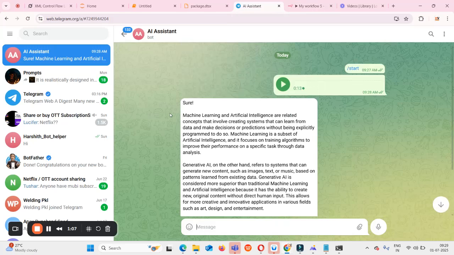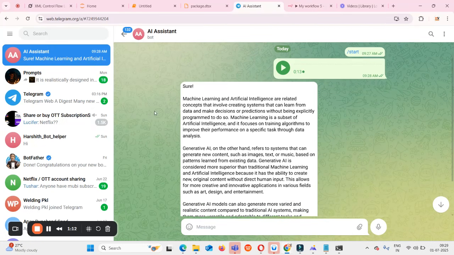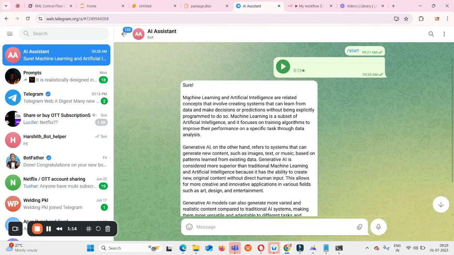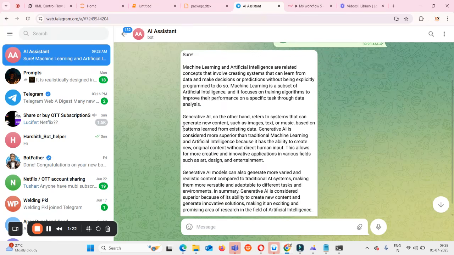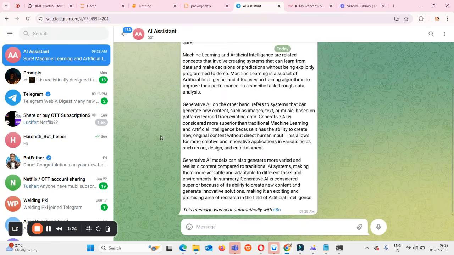So if I go and see in my Telegram now, you can see right here I have sent my audio message, and after that it's automatically telling us the results. I asked about machine learning and artificial intelligence, so it gave me those details, and about generative AI it has also given me all the details. So you can also build this kind of simple automation flow of audio inputs and getting back responses using an LLM.